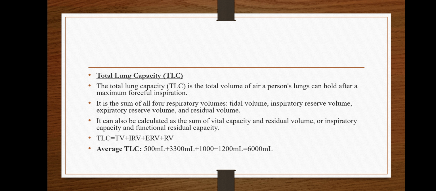Tidal volume, inspiratory reserve volume, expiratory reserve volume and residual volume. It can also be calculated as the sum of vital capacity and residual volume, or inspiratory capacity and functional residual capacity. In this sense, total lung capacity equals tidal volume plus inspiratory reserve volume plus expiratory reserve volume plus residual volume.